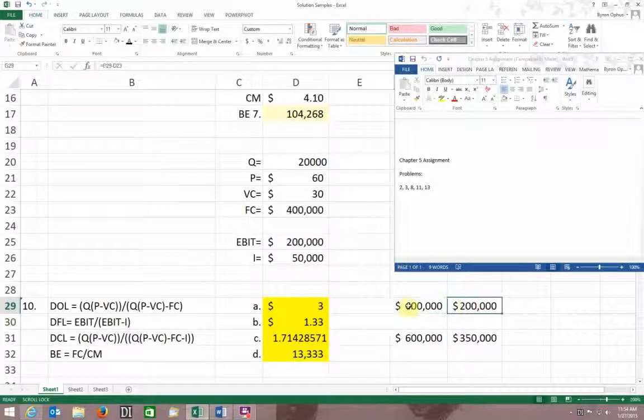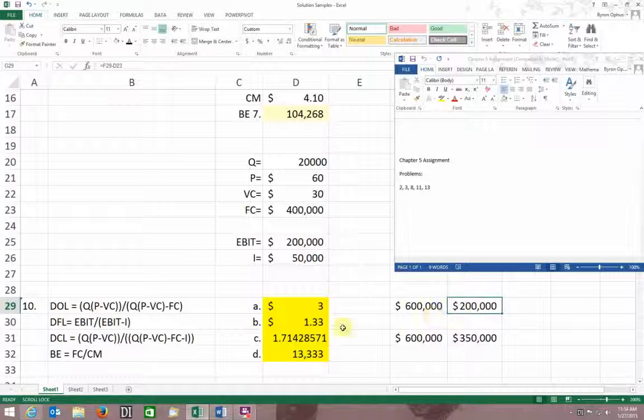So my degree of operating leverage would also be this divided by this. That's a long string equation, and sometimes it might be a little easier to do it like this.